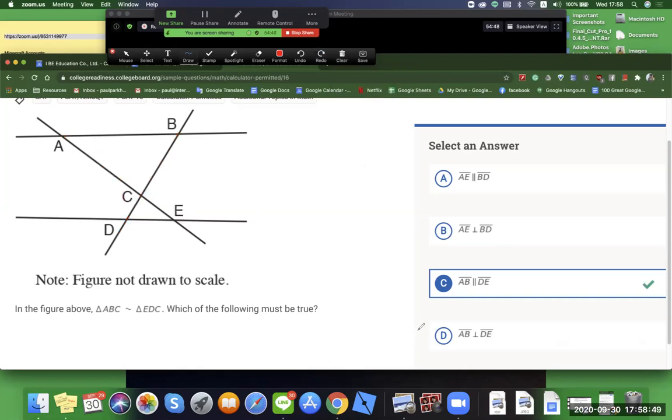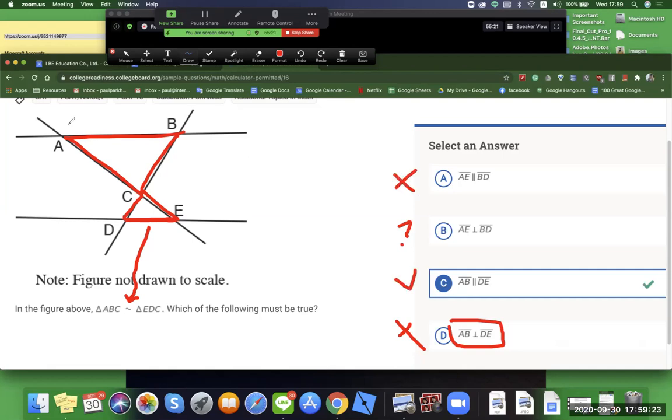And then I'm looking at this one, AB to DE. This cannot be possible, right? And the reason it cannot be possible is because these two triangles are opposite of each other like this. That's what this thing means, and that's why this one doesn't work. I don't know why this one doesn't work. I can eliminate this, and that's why this answer works. These lines have to be correct.